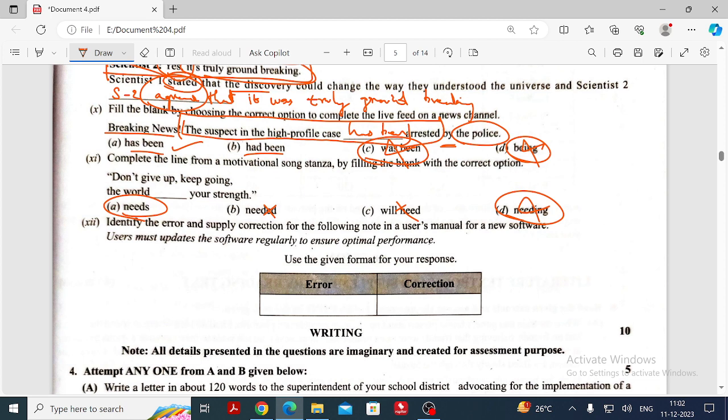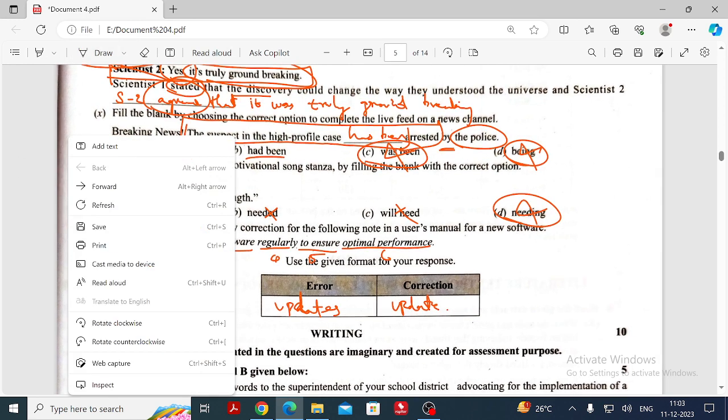Okay, and the next question, again the same format: The users must update the software regularly to ensure optimal performance. 1, 2, 3, 4, 5, 6. Where do we have the error? Where do we have the error? 2. What is it? Yes. The very, what is it, my dear? The second question, we have the same sentence, right? There, what did we discuss? Takes. Okay. So, same like that, updates they have given. What is the answer? Update. Okay. Except one question, we have completed all.